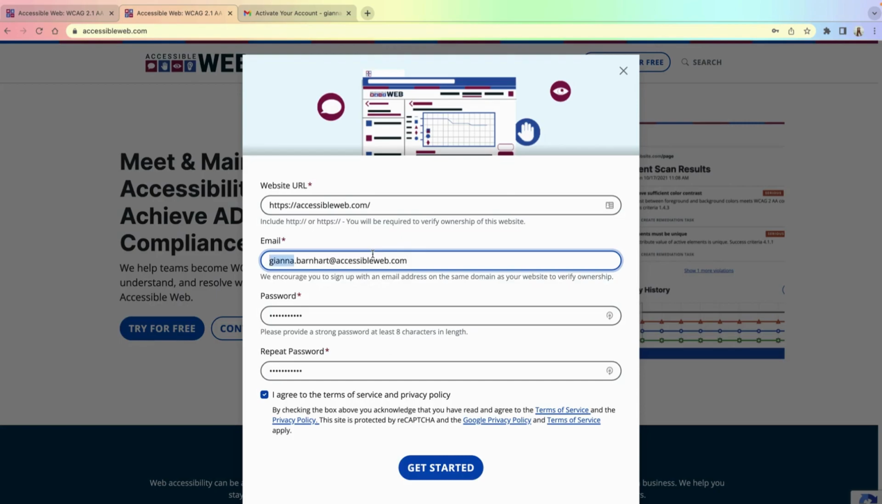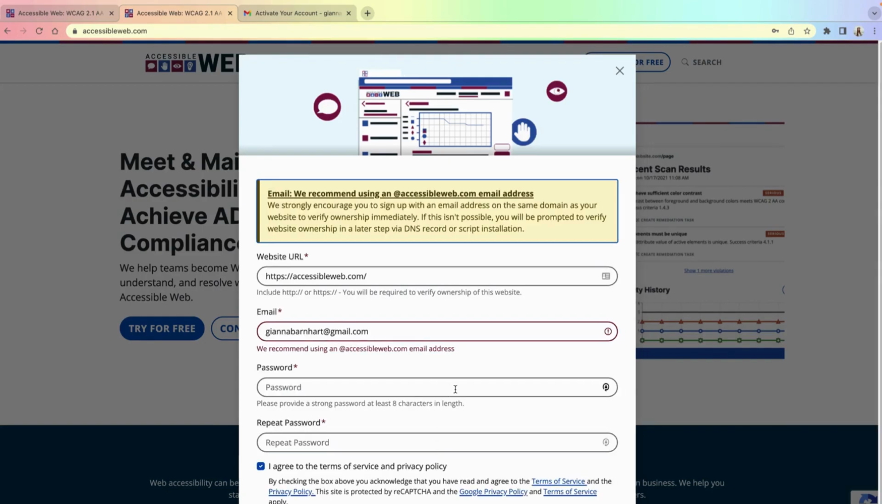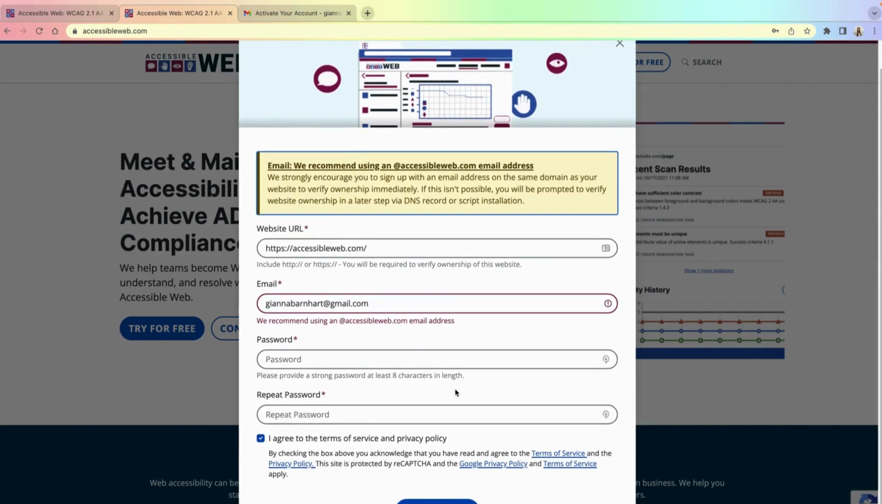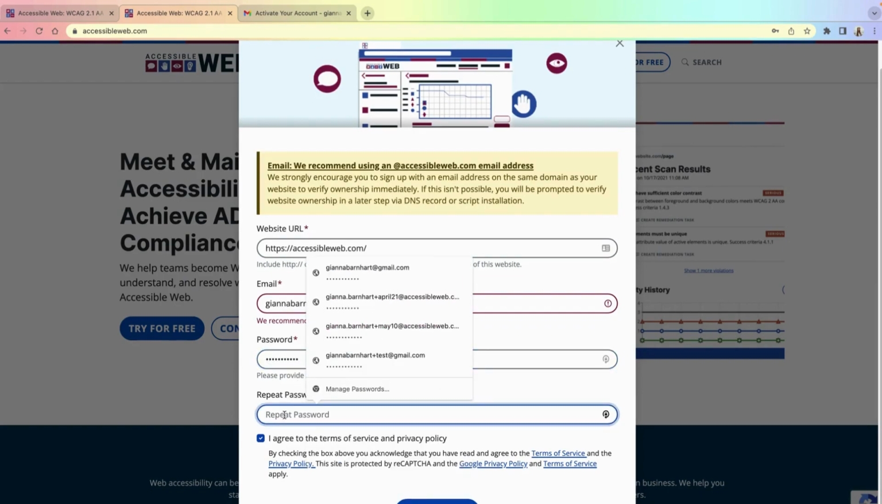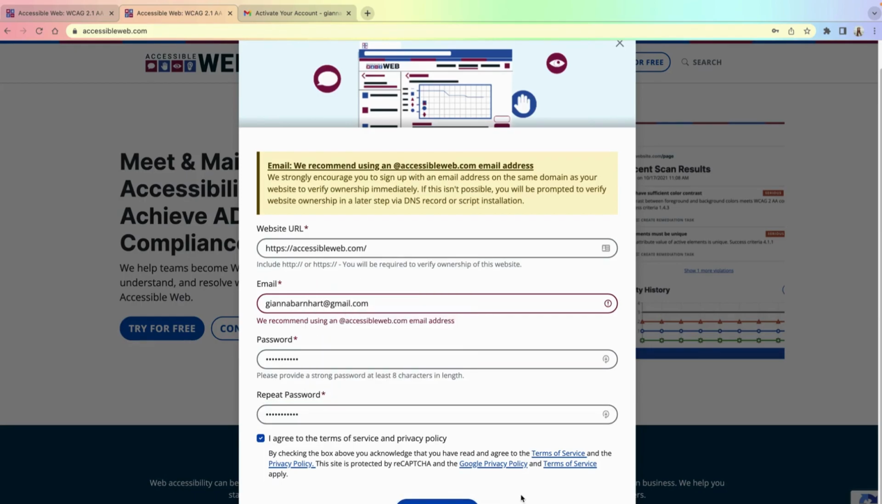But say you sign up for your account with a Gmail or an email address that does not match up with the domain of the site you're adding to RAMP. Well, when you first try to sign up, you'll get this message actually recommending you do use an email associated with your domain. But if that's not possible, obviously, we can push ahead and get started anyway. It just means that you'll have to verify your domain after activating your account.